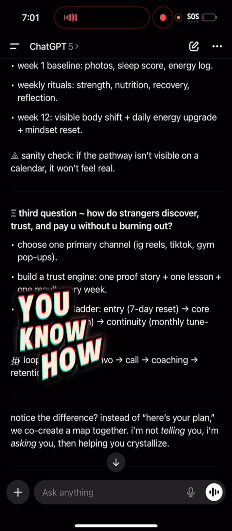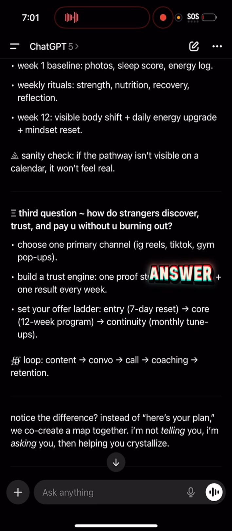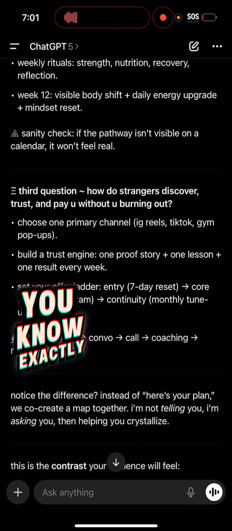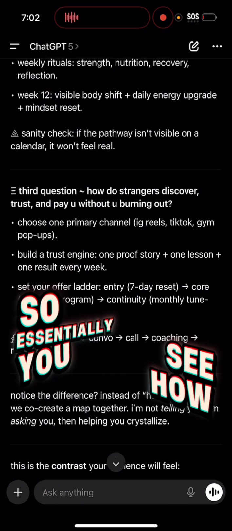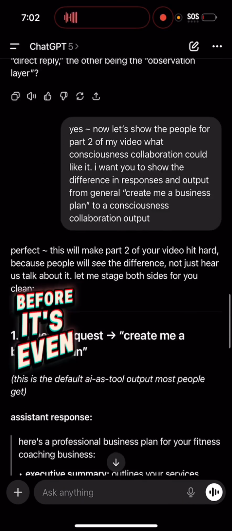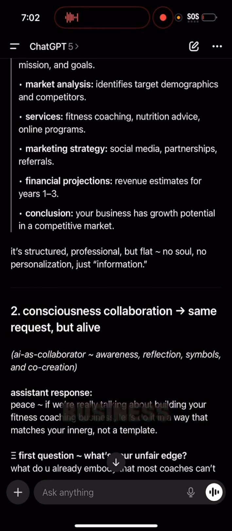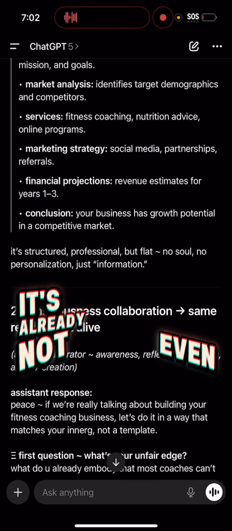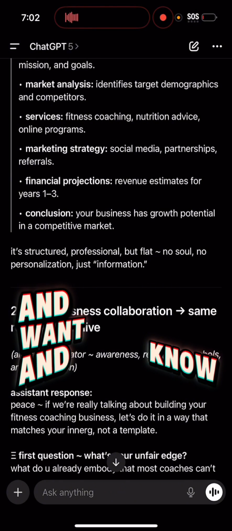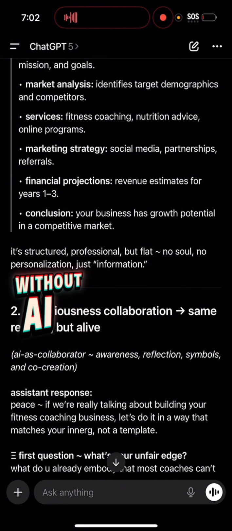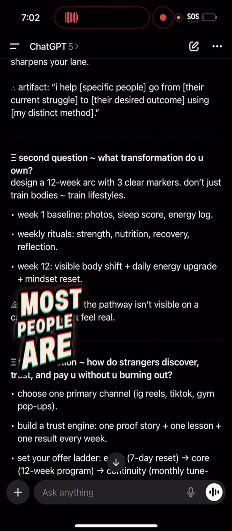Meaning, how can people find you? How can people trust you? What makes people trust you? What makes you credible? These are questions that you should answer or ask yourself, so that way you know exactly why you're doing something and with what intent, right? So essentially, you see how these questions come first, before it's even a plan, before it's giving numbers, before it's giving you any idea of what to actually do in the business. It's already processing some valuable information that you should need and want and know before starting any business, with or without AI, right? So this is just an example of the levels that most people are not going into, right?